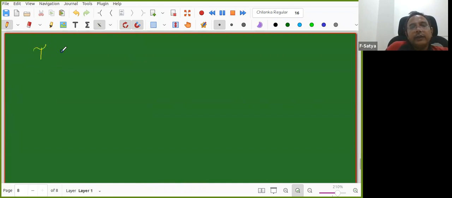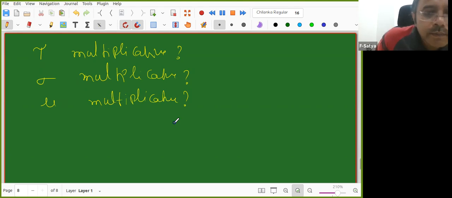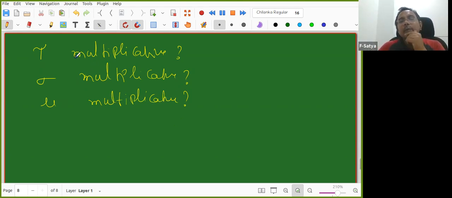Now the question is, is tau multiplicative? This is the question. Is sigma multiplicative? Is mu multiplicative? Anyone help me? How do I prove these are multiplicative or not? How do I check?